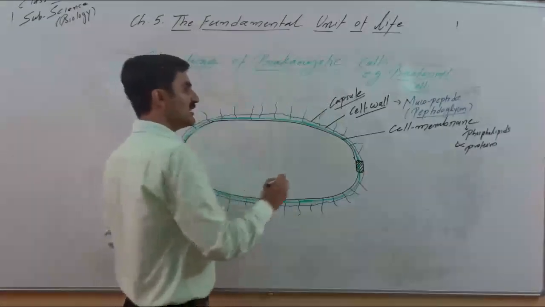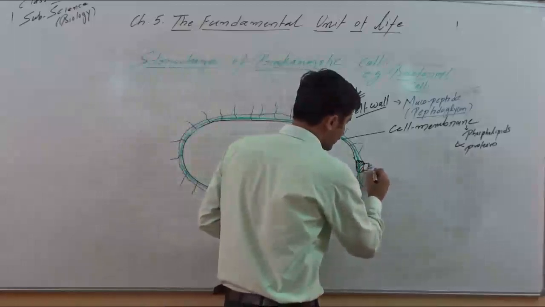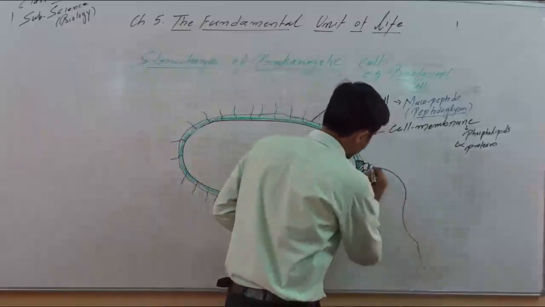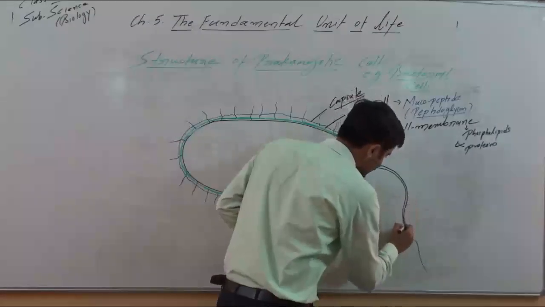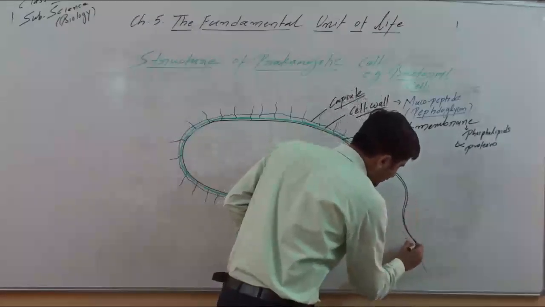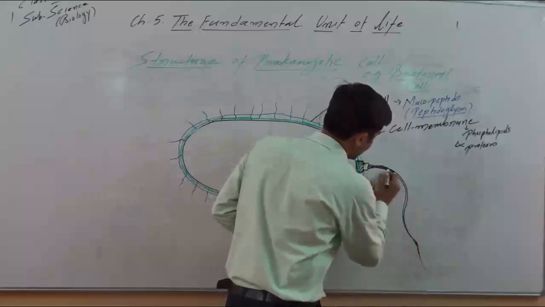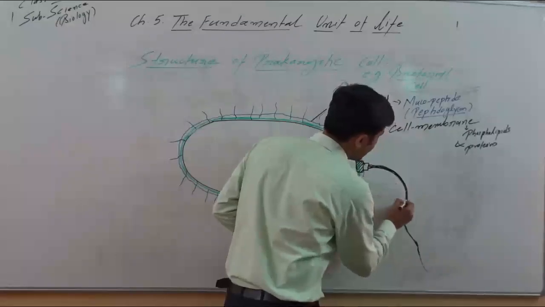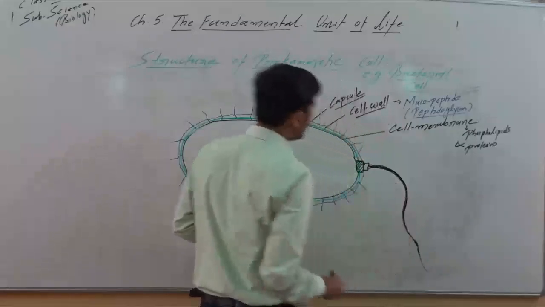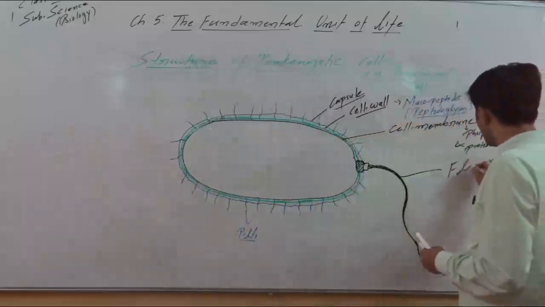In a prokaryotic cell there may be the presence of a long projection. This long projection may be one, maybe two, more than two. These projections, this is only for representation we are drawing here, may be present singly, then it is uniflagellated, or may be present two, at both the sides. This hair-like projection is called flagella.